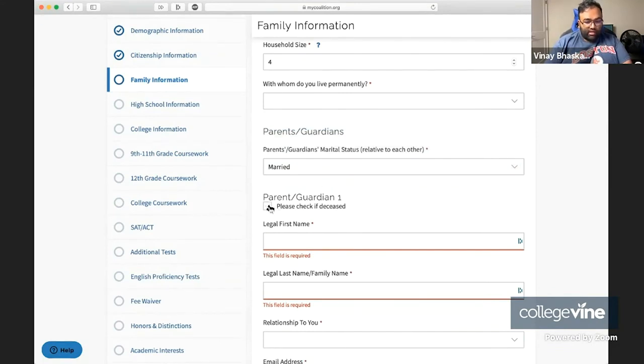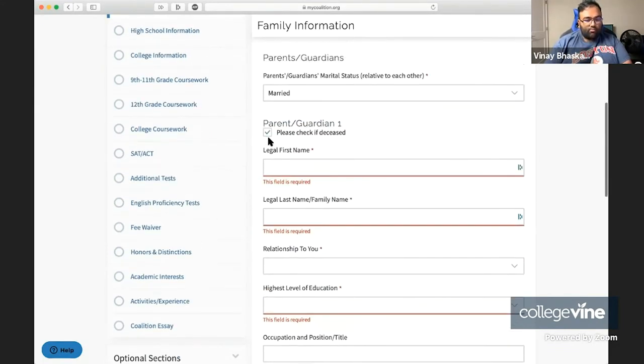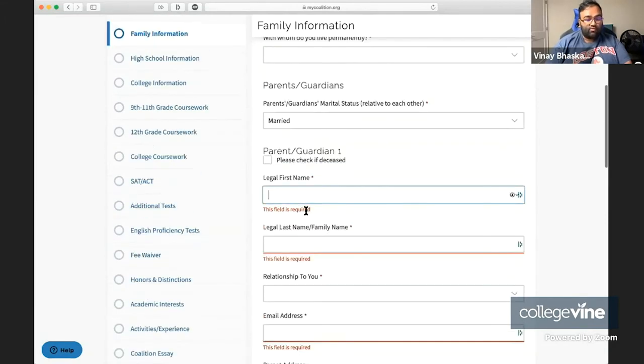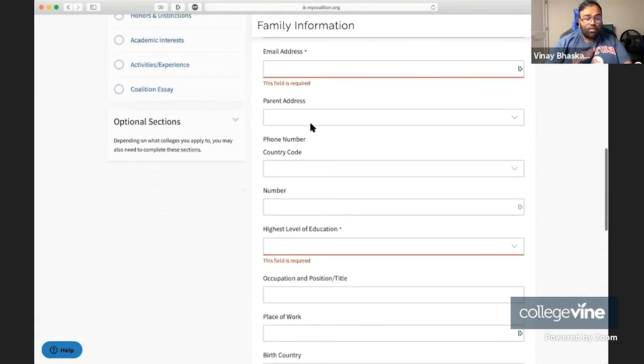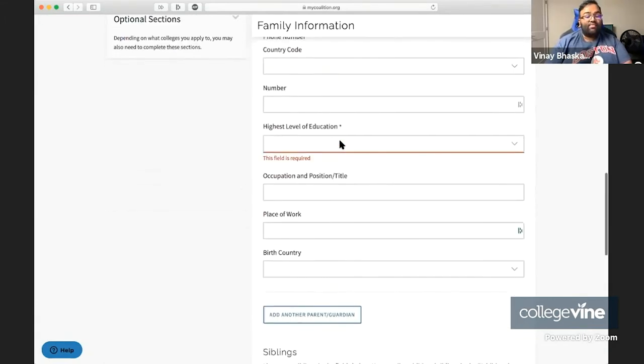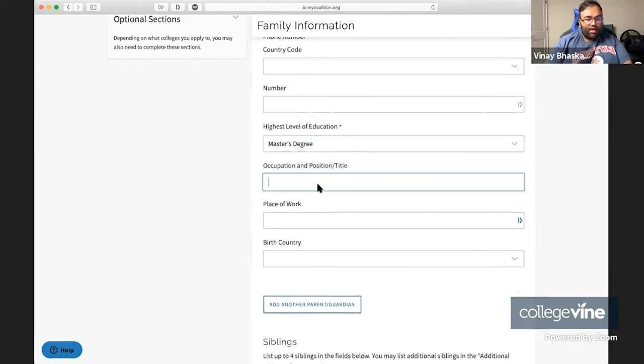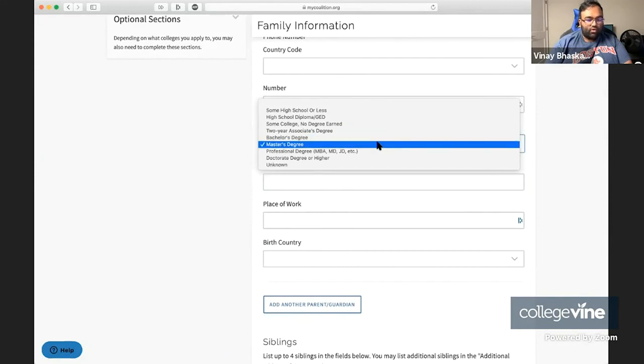If your parent has died, you have to share that information. If not, you're going to enter their first name, last name, relationship to you, email address, parent address, country, phone number, essentially, and then highest level of education. So in this case, let's say that they had a master's degree, and so on and so forth.